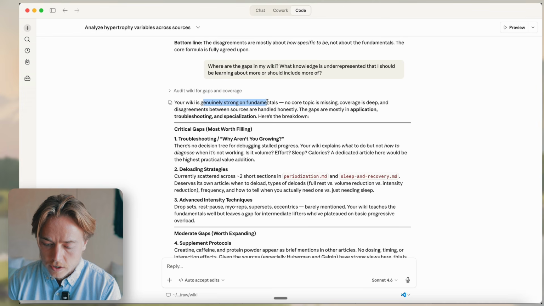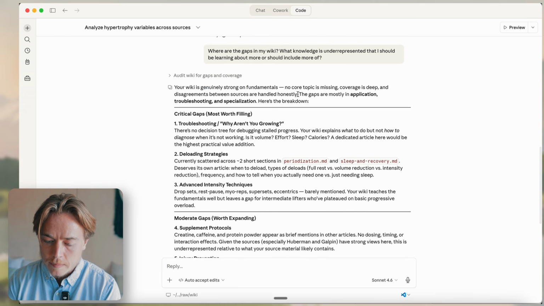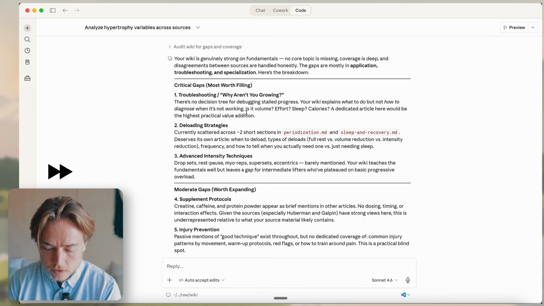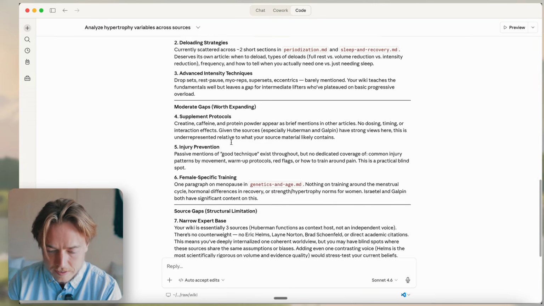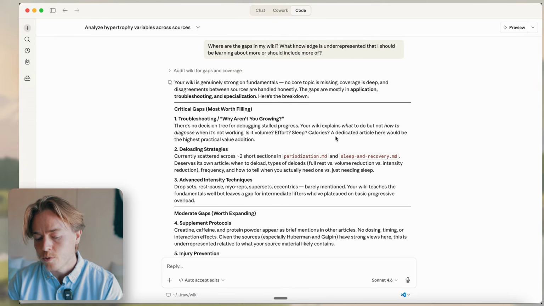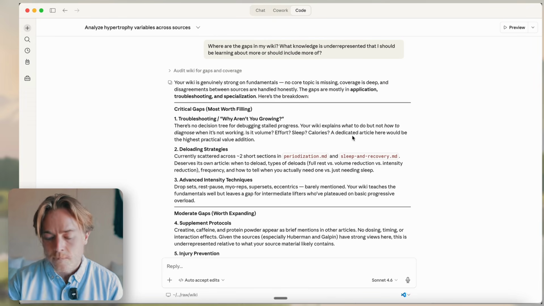Your wiki is genuinely strong on fundamentals, but the gaps are mostly in application, troubleshooting, and specialization. So no decision tree for debugging stalled progress, that's a cool one. Deloading strategies is a pretty cool idea. And advanced intensity techniques, so things like drop sets, rest pause, myo reps, supersets, etc. Yeah, so all of this makes sense. But again, great one to throw in consistently and then build on this.